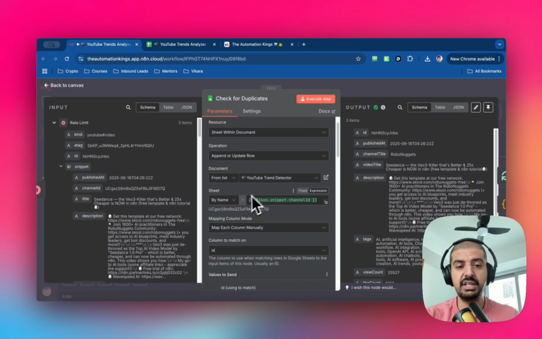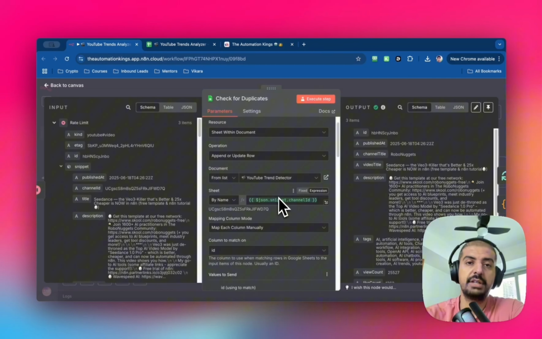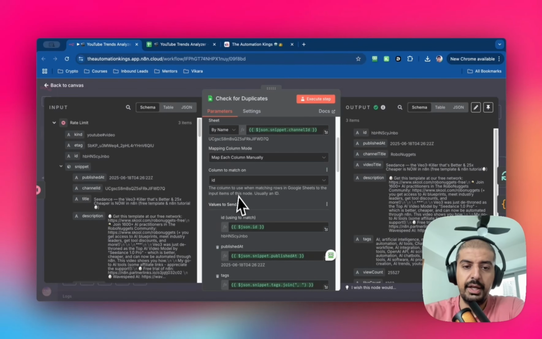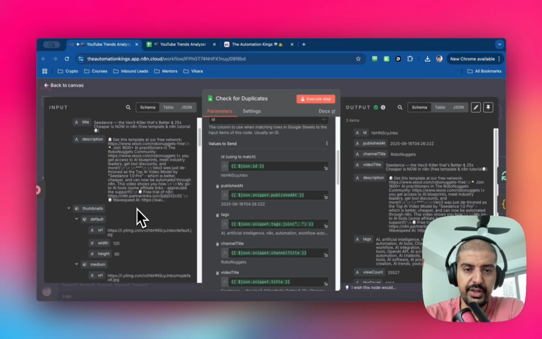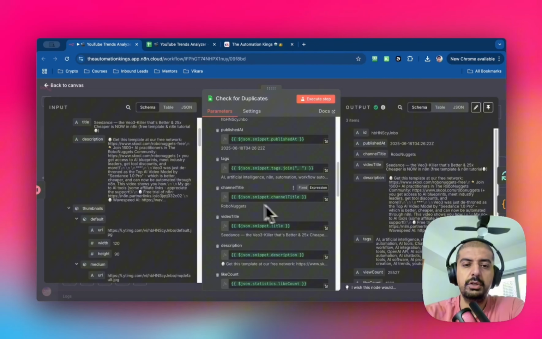It's the same document, but this time the sheet is sorted by sheet name, right? Because each sheet for each channel has to have a unique channel ID. That's the way this workflow has been built. Then I'm mapping the columns manually. I'm using the ID for that, which is this variable here. And then you just drag, you've got published at, which is this one. Tags is further down here somewhere, just find that one. Then you've got the channel title, the video title, description. Again, I'm just dragging these fields over just to update the Google Sheet.